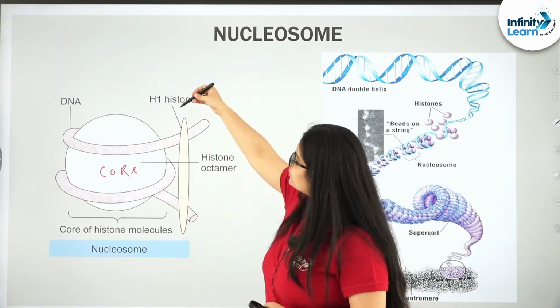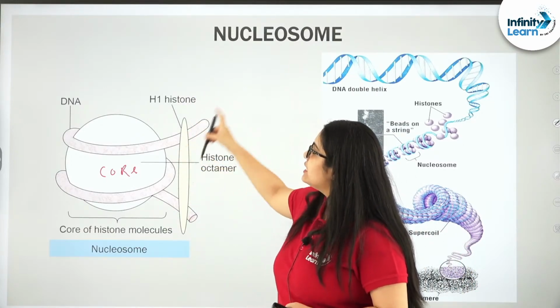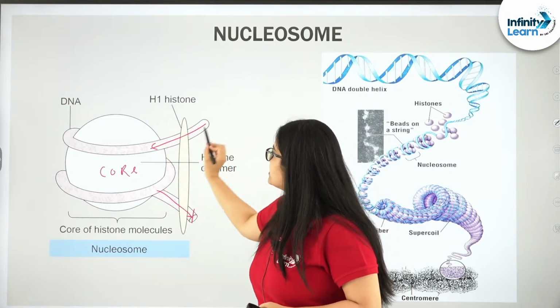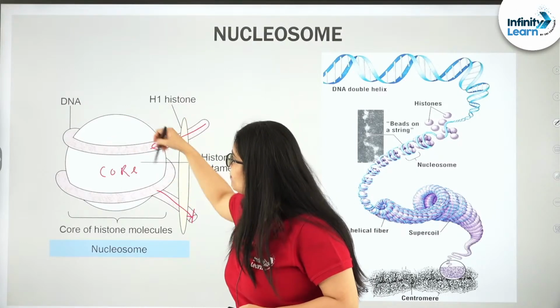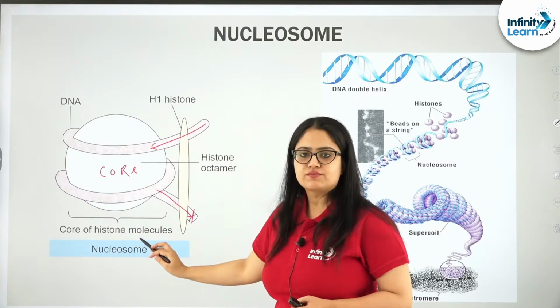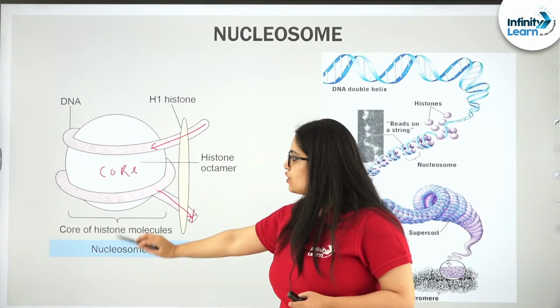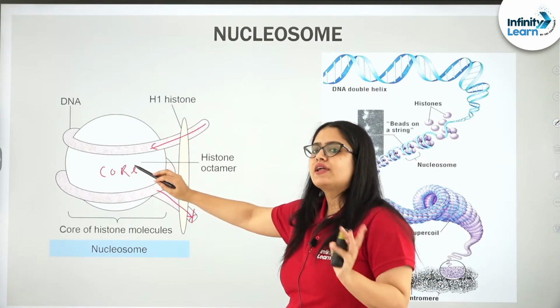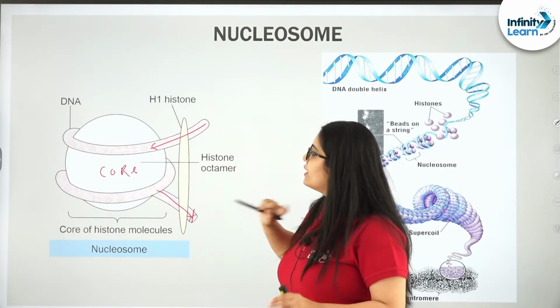And what is H1 going to do? H1 is going to seal the incoming DNA and outgoing DNA, right? So this is a DNA that is coming and going to overlap on this core molecule of the nucleosome, which is made up of those 4 types of histone molecules occurring in pairs. And what is H1 doing?